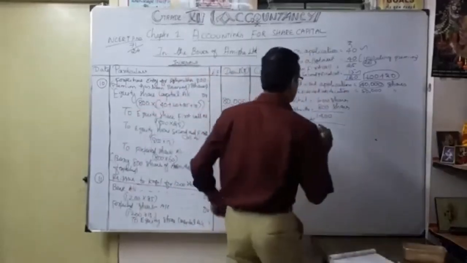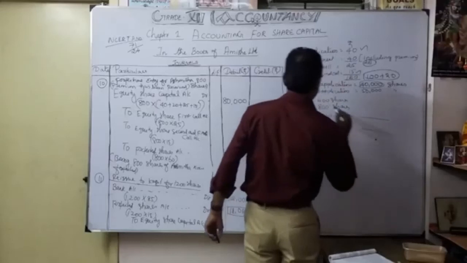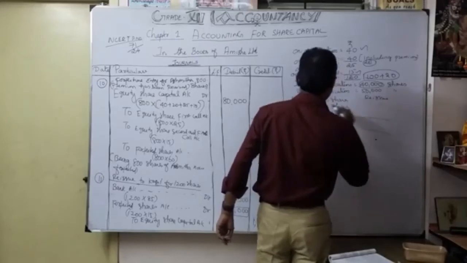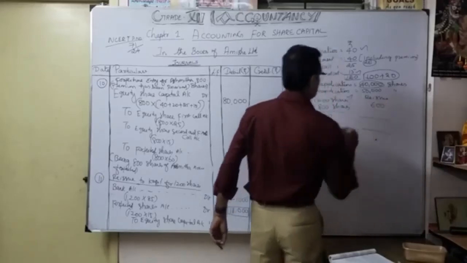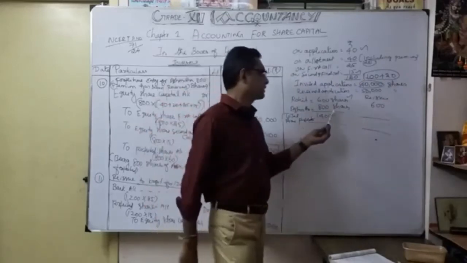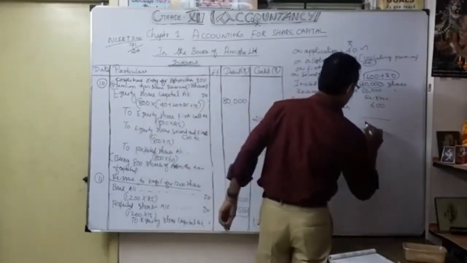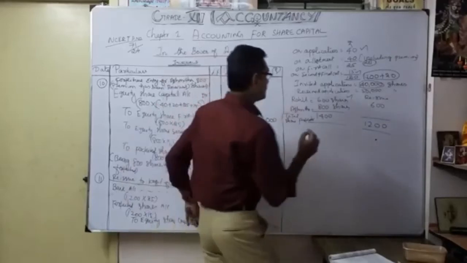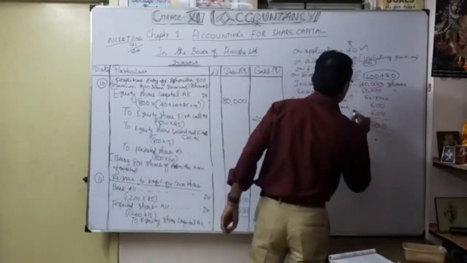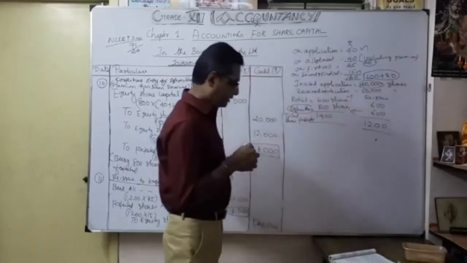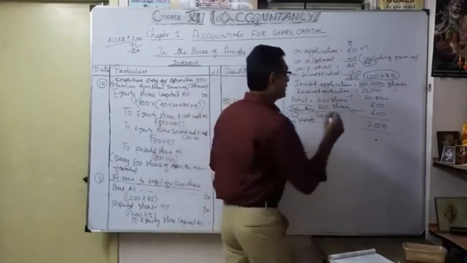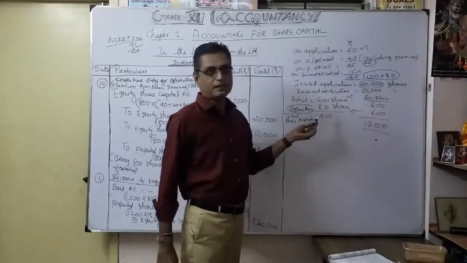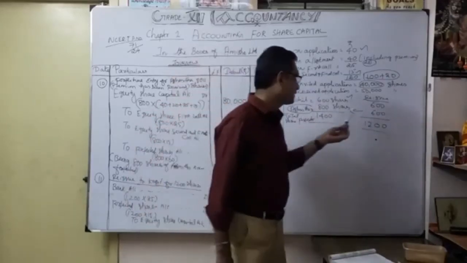So the entire 600 shares of Rohit were reissued, but for Ashmita, 800 shares were forfeited, and only 600 shares were reissued.